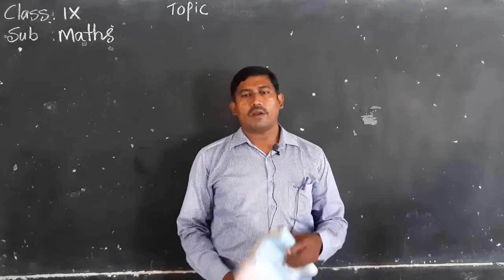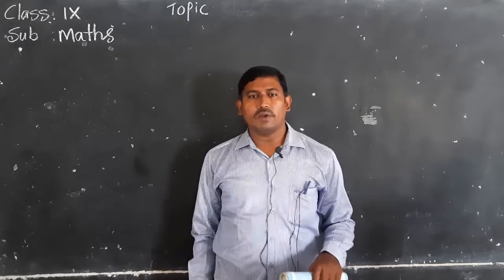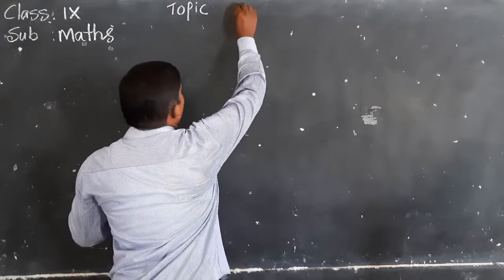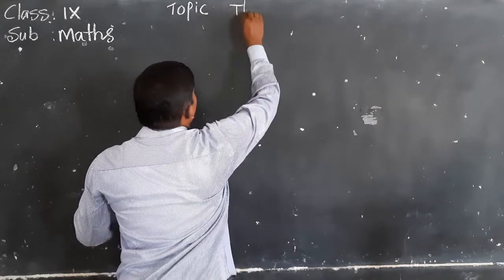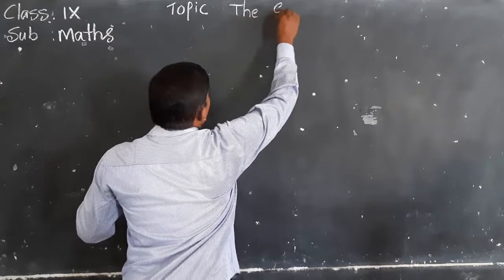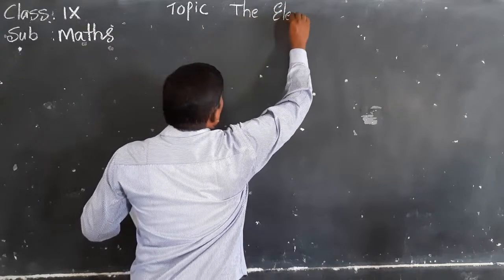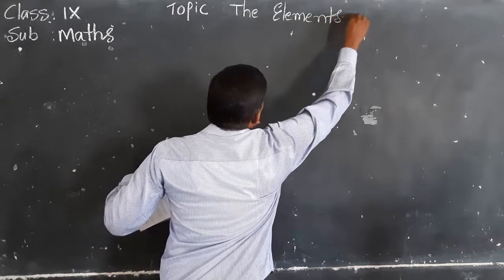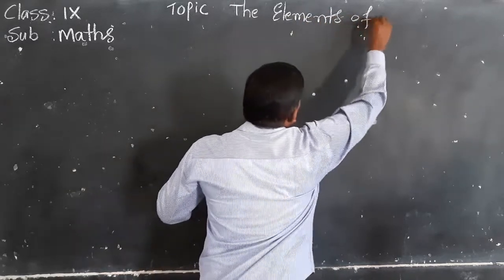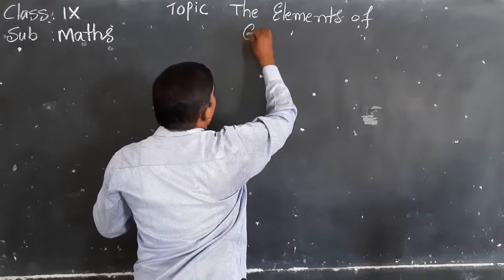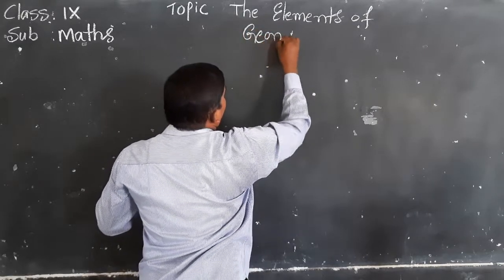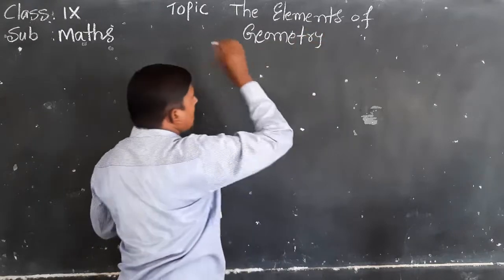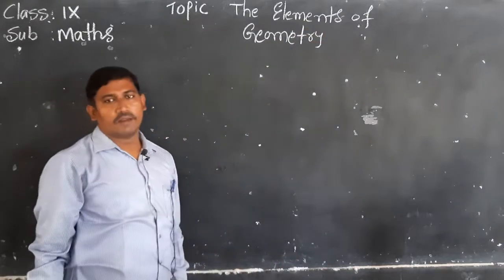Today we are starting the third chapter, Euclidean geometry. The elements of geometry. Okay, geometry. Geometry means what?